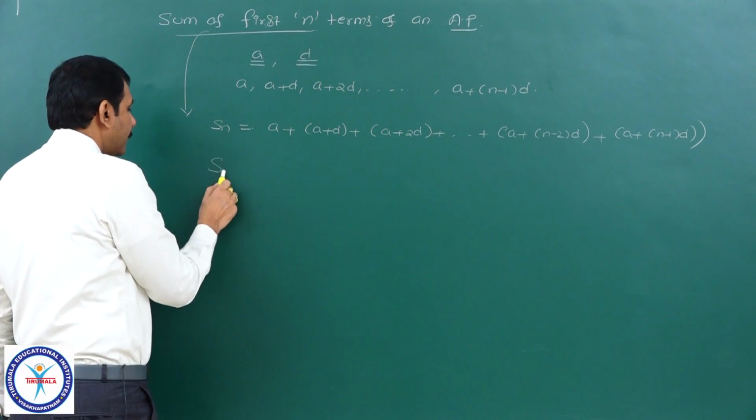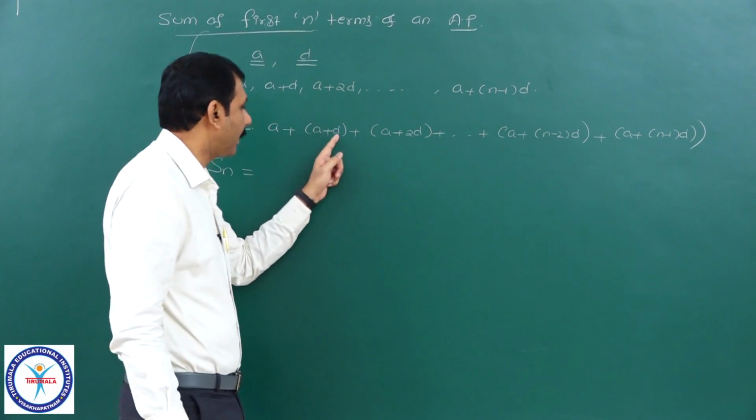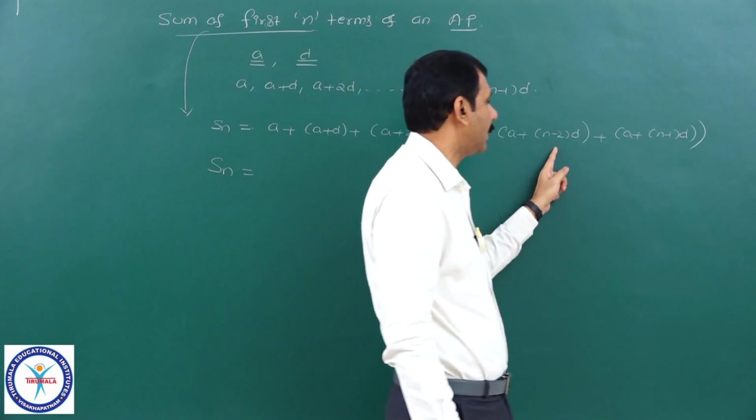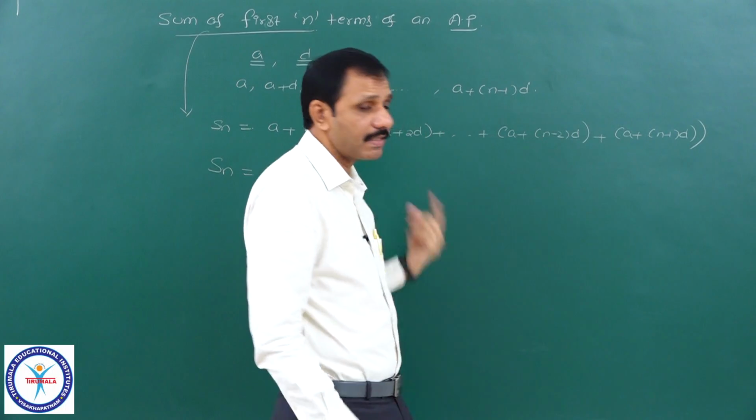Again, the same Sn only I will write. Of course here it is T1 plus T2 plus T3 and so on, Tn minus 1 plus Tn. I will write the sum in reverse order.